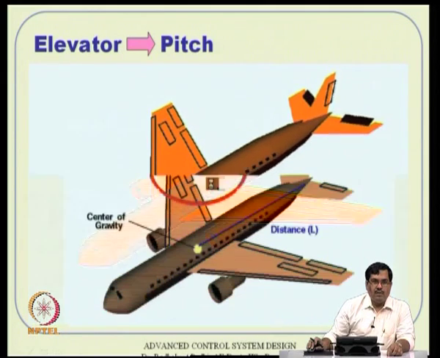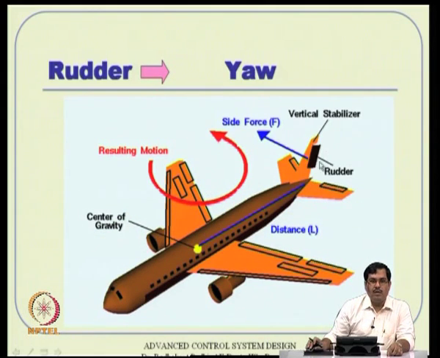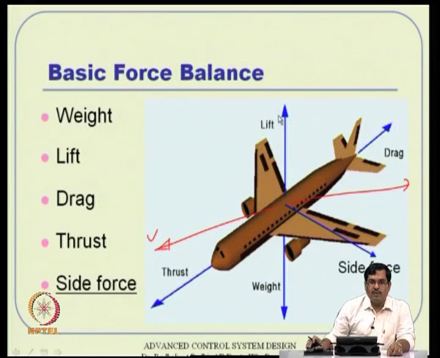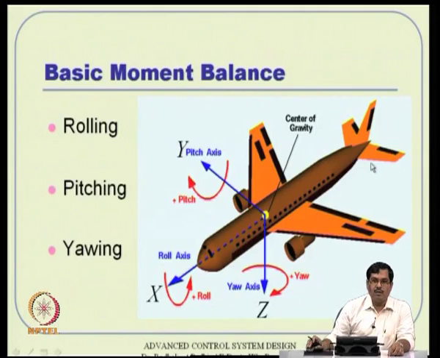Similarly, the yawing motion is typically controlled by the rudder. If you deflect the rudder left or right, there will be a side force generated, and that side force will create a resulting motion in a yawing sense. By the way, this rudder is also used to nullify the side force that I talked about. If you really want to nullify this side force, the rudder is the mechanism to do that, but it is not very effective that way. It is very effective in generating a moment because of the moment arm, but it is not very capable of generating force. None of these control surfaces are very capable of generating a heavy amount of force. They generate a small amount of force, but because the moment arm is long, the moment creation becomes strong.